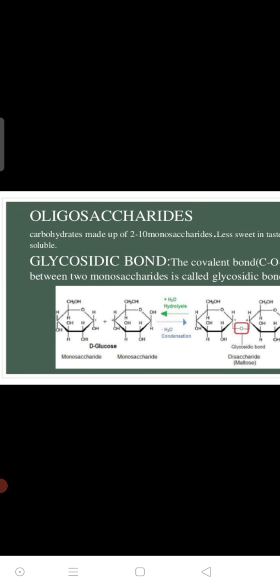Then the next type of carbohydrate is the oligosaccharides. Carbohydrates made up of 2 to 10 monosaccharides are called oligosaccharides. Oligo stands for few, and saccharide is a Latin word that stands for sugar. So 2 to 10 sugars are connected to each other with the help of the glycosidic bond.